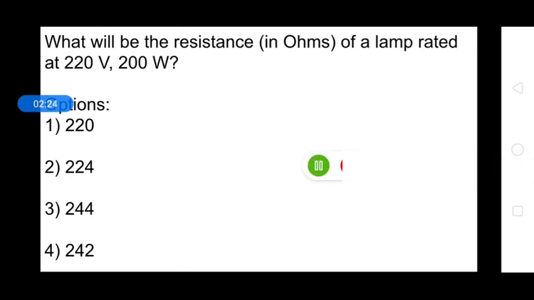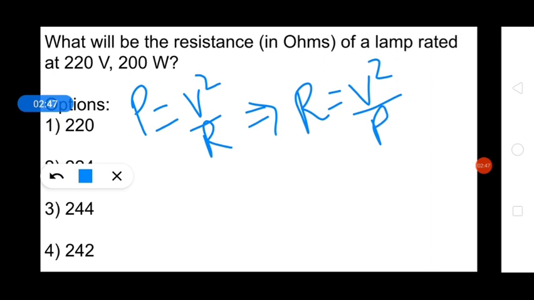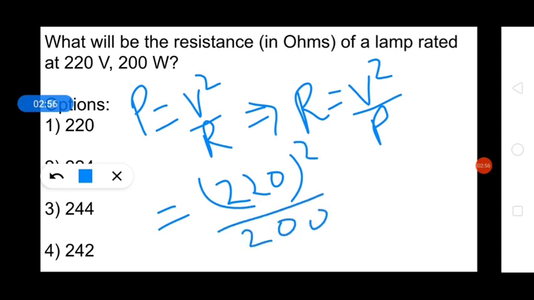So what will be the resistance in ohms of a lamp rated at 220 volt 200 watt? The total power dissipated by any resistive circuit is given by P equals V square by R, and we have to find the R. So from here we can get R equals V square upon P. What's V here? 220 square upon P is 200, and if we solve this then we get 242 ohm. So the right answer will be 242.